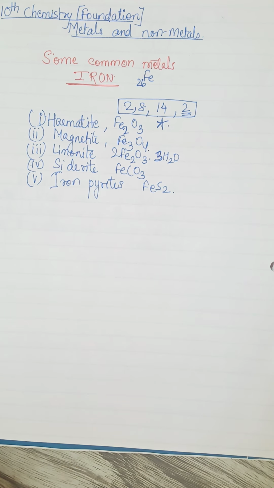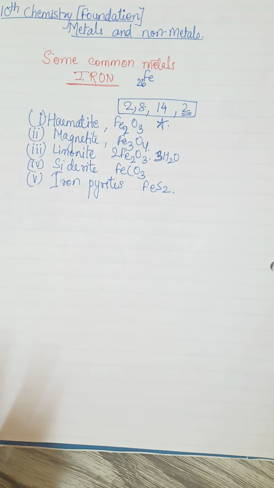That is Jharkhand, Orissa, Chhattisgarh, Tamil Nadu, Karnataka and Maharashtra. The important iron and steel plants are located in Bhilai, Bokaro and Jamshedpur, Rourkela, then Durgapur, Asansol and Bhadravati. These are the places where you can find the steel plants.